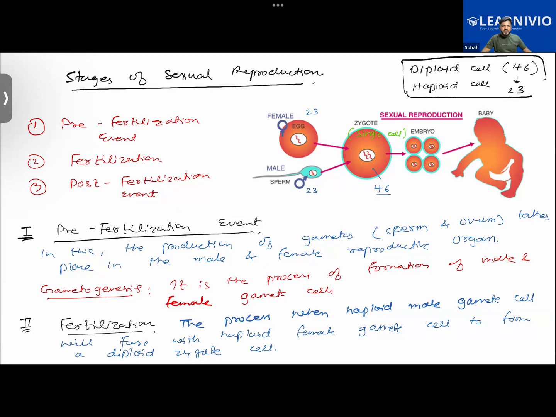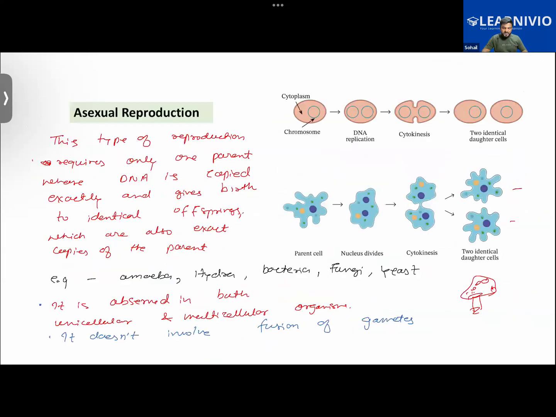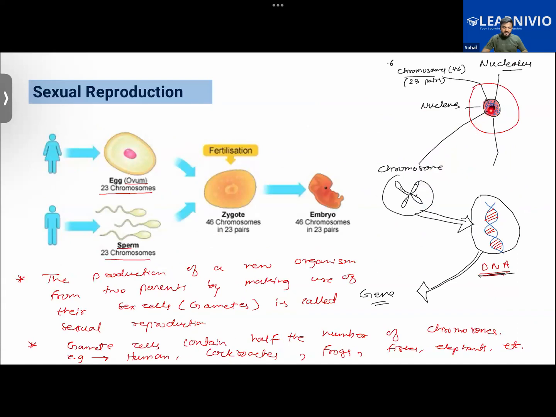Furthermore, we also learned that inside our cells you have got a nucleus, and inside the nucleus you have got thread-like structures like this that you call chromosomes, right? And in the chromosomes you have DNA. Okay. In the somatic cells, like any cell other than the ovum and the sperm, how many pairs or how many chromosomes are there?